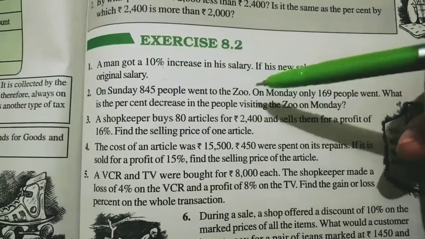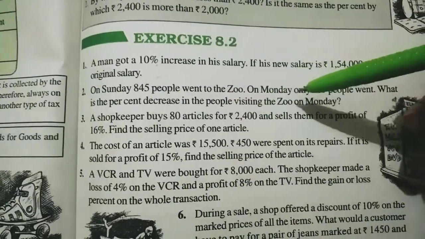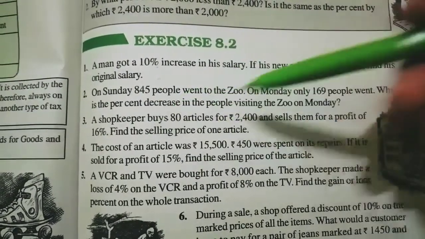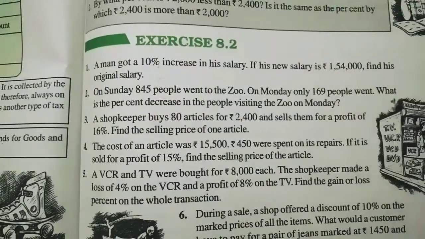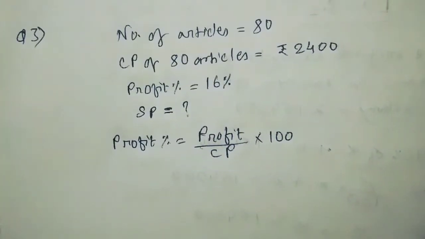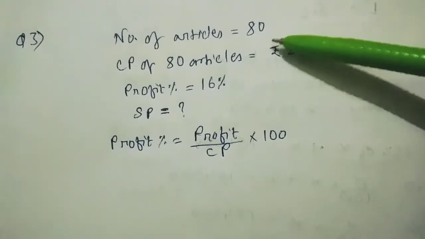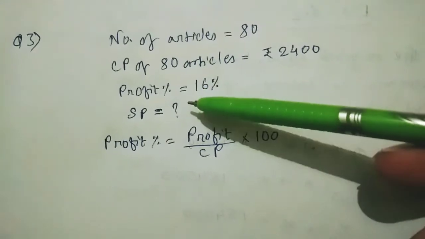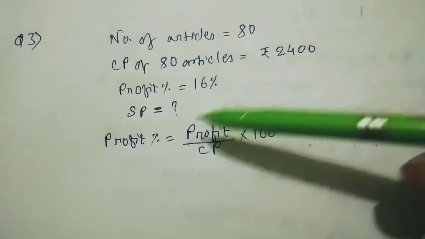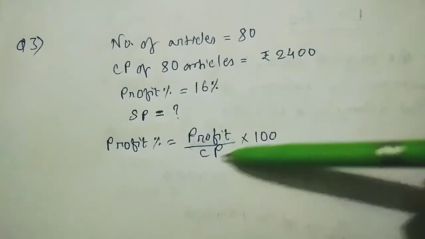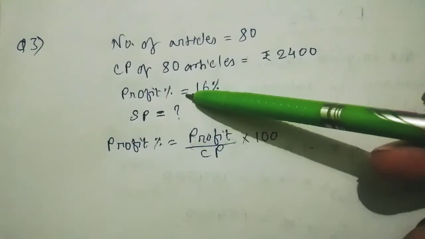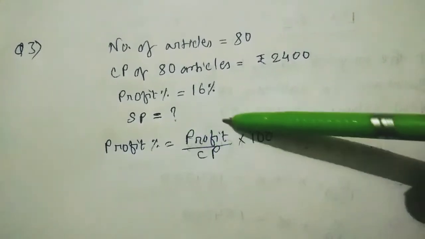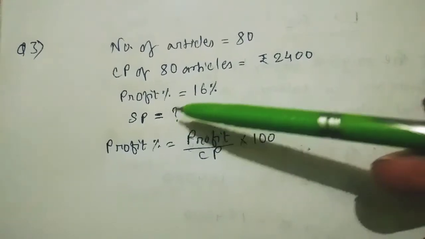So what you do? First of all, you have to find the profit, because the profit percentage is given and the CP is given. So always remember, when these two things are given, always find out the profit first of all. So first of all write all the given quantities. Number of articles 80, CP of 80 articles is 2400, profit is given 16%. You have to find out the SP, selling price. So the profit percentage formula is profit by CP into 100. From this formula we will find out the profit, then we can get the SP easily.